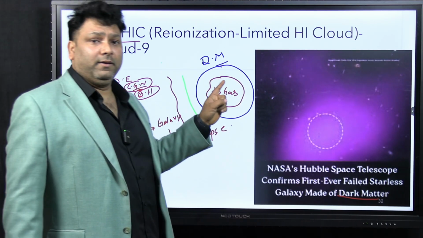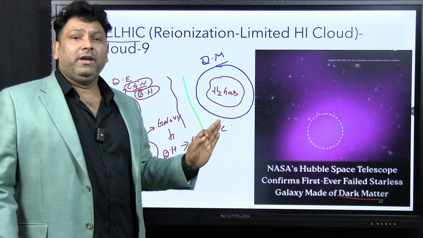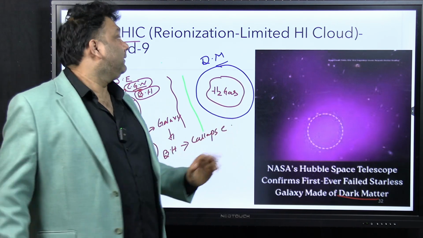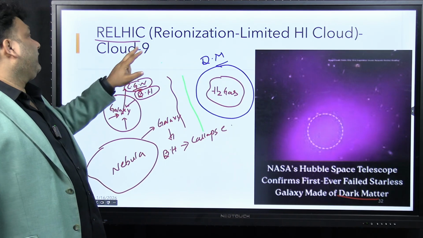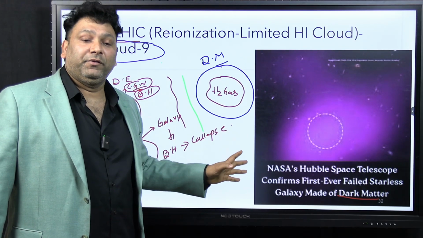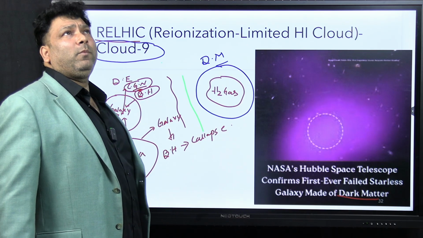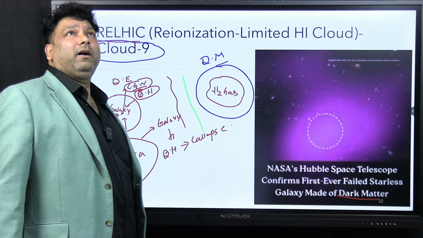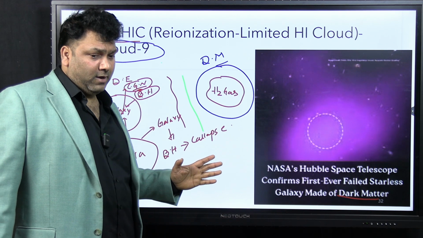You can go through this. See the magnum which is given to you, it has the full information about this. I am telling you in a very simple manner. Okay, so reionization limited high cloud, also called Cloud 9. Sometimes they can ask this also. Cloud 9, which is recently seen in the news, is associated with what? Okay, it's the cirrus cloud which has been formed over Canada, which is responsible for the ozone hole, like that. They will give one option.